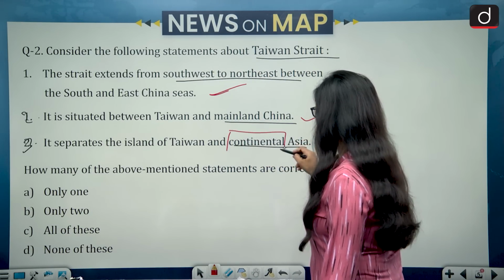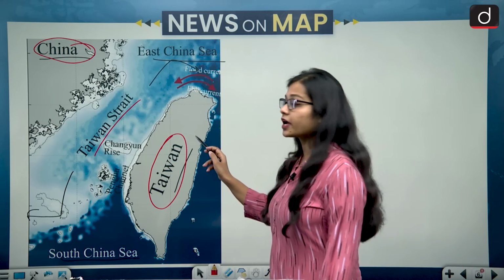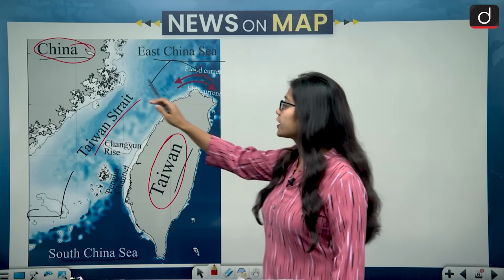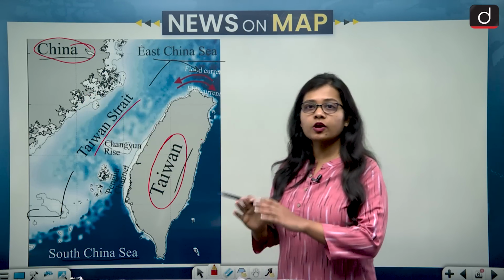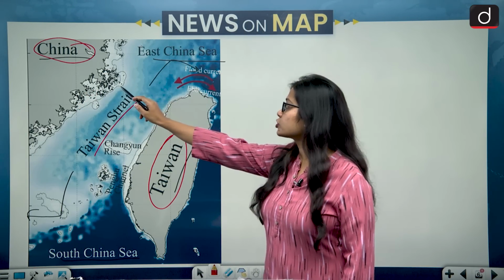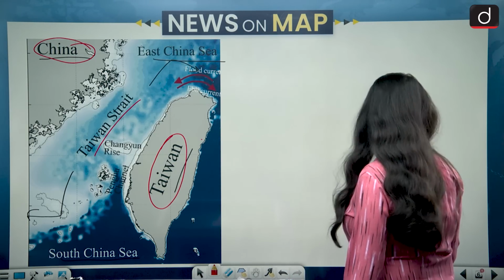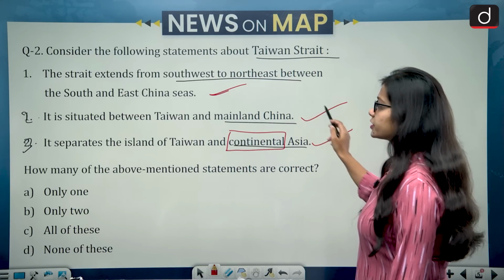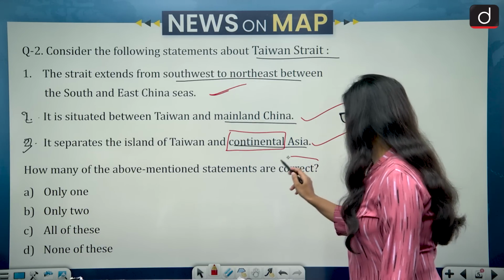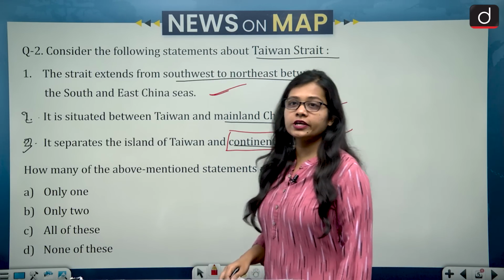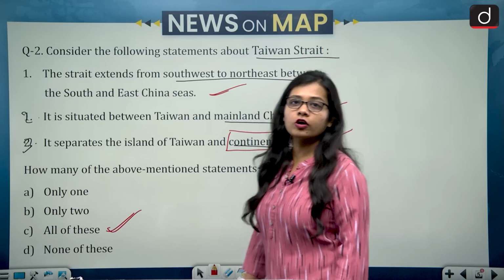The important word here is continental. So this statement is also right because Taiwan is an island country, while on the other hand the Asian continent stops at China, while Taiwan on the other hand is an island nation. So this statement also becomes correct. So all the three statements are correct, and what the question is asking, that how many of the above mentioned statements are correct? Only 1, only 2, all of these or none of these. So the correct answer is option C, that is all of these.